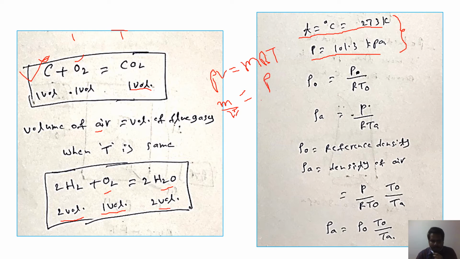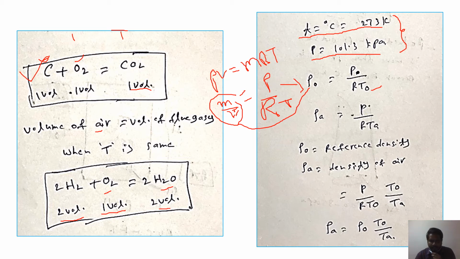The same I have written here. Here M by V is the density. So it is rho naught equals P by R T naught. Here T naught is the reference temperature, which is 273 Kelvin, and rho naught is the reference density.